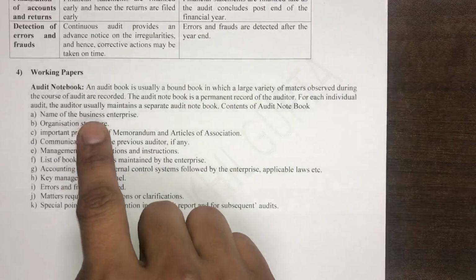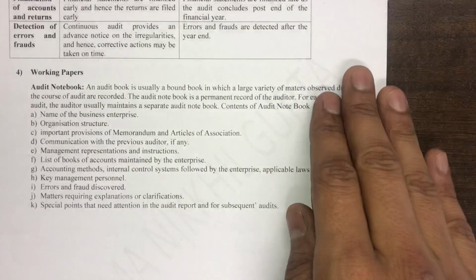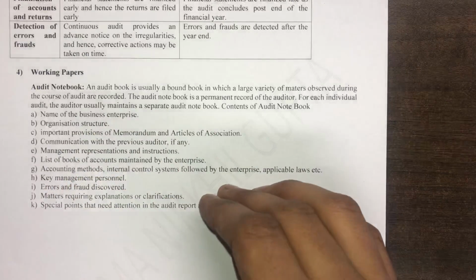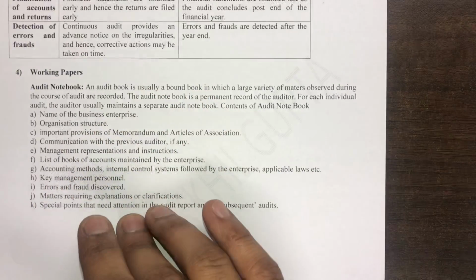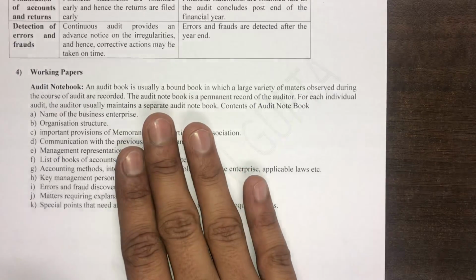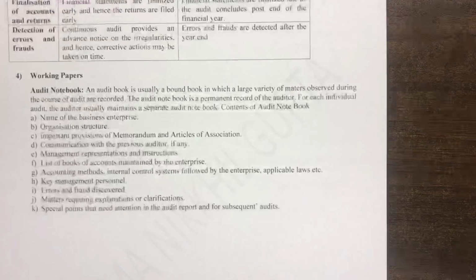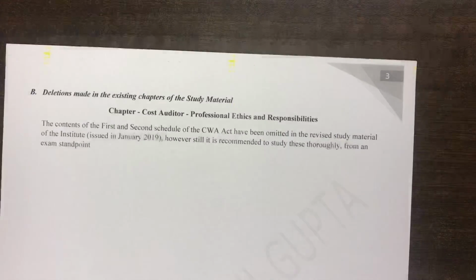So there are certain contents of the audit notebook, what should be written in the audit notebook: name of the enterprise, organization structure, what have you discovered. All the things have to be recorded in the audit notebook. So these are the additions made by the institute in the module which is released in January 2019.